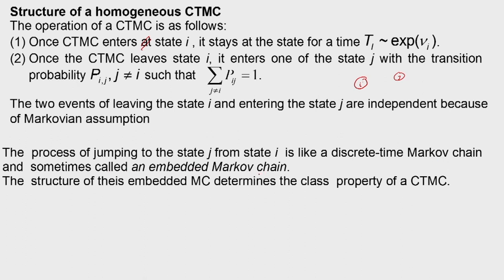So, along with a continuous time Markov chain, there is always an embedded Markov chain, and the structure of the embedded Markov chain determines the nature of the CTMC. The structure of this embedded Markov chain determines the class property of a CTMC.